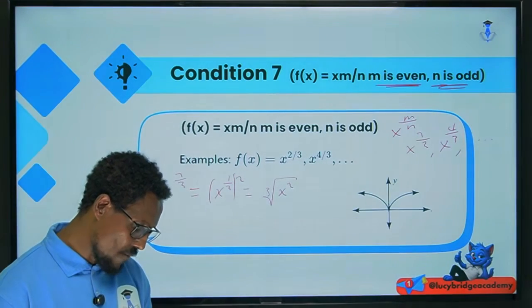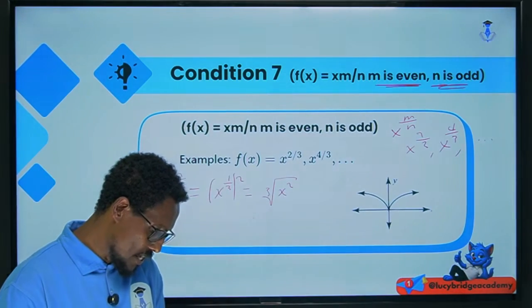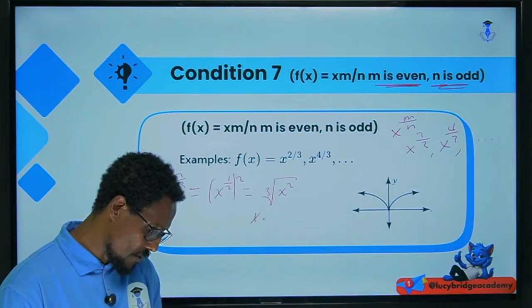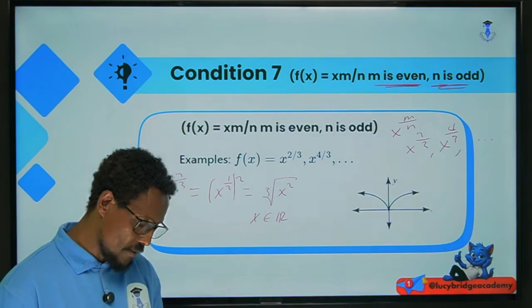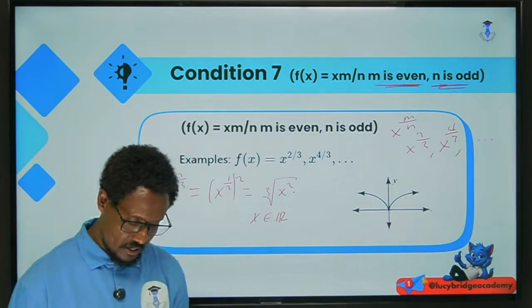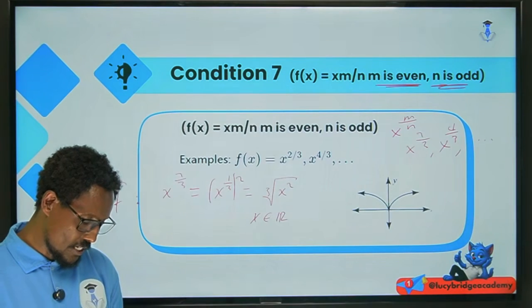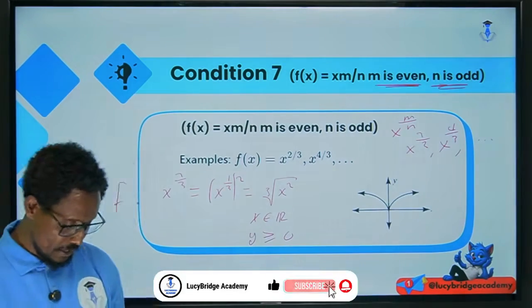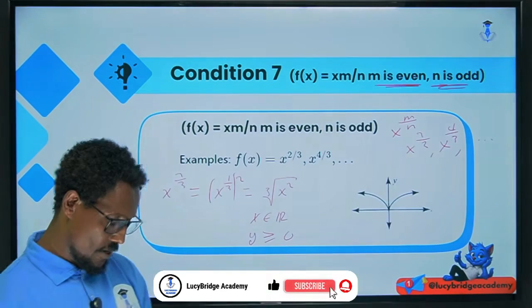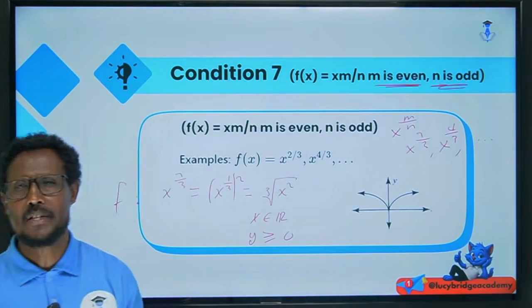Now, in this case, for every value of x, the square is greater than or equal to 0. Anyways, the domain is that x can be an element of every real number, okay? What about the corresponding value of the function f? Yes, f is always greater than or equal to 0, and y is greater than or equal to 0. So the domain is the set of all real numbers, but the range is the positive real numbers including 0, or the non-negative real numbers.